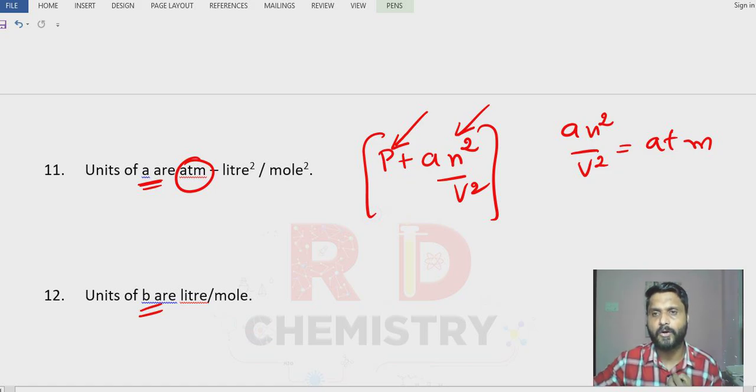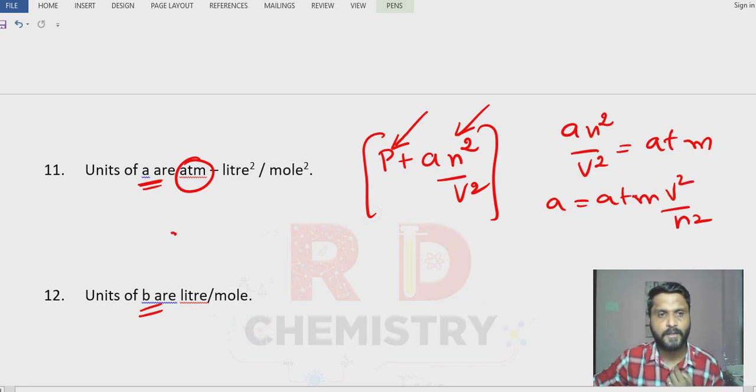So we need to calculate what is a. So a is equal to atmosphere times volume squared divided by n squared. Therefore, the unit of a is atmosphere, with volume in terms of liters, so liter squared, divided by n, the number of moles, n squared. So it is mole squared.